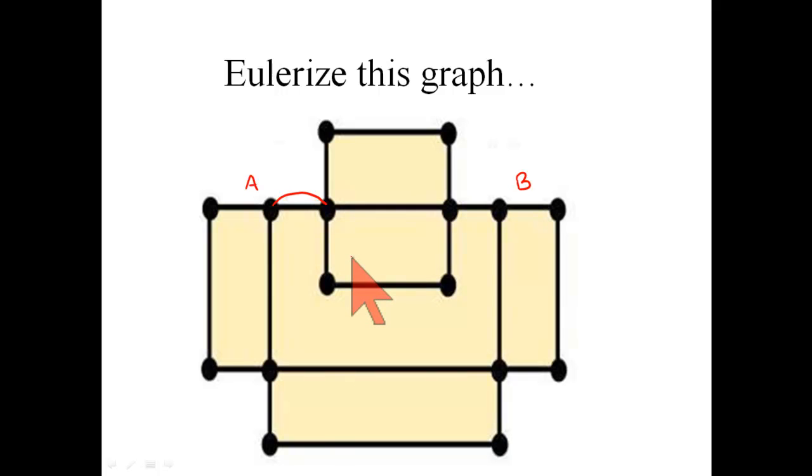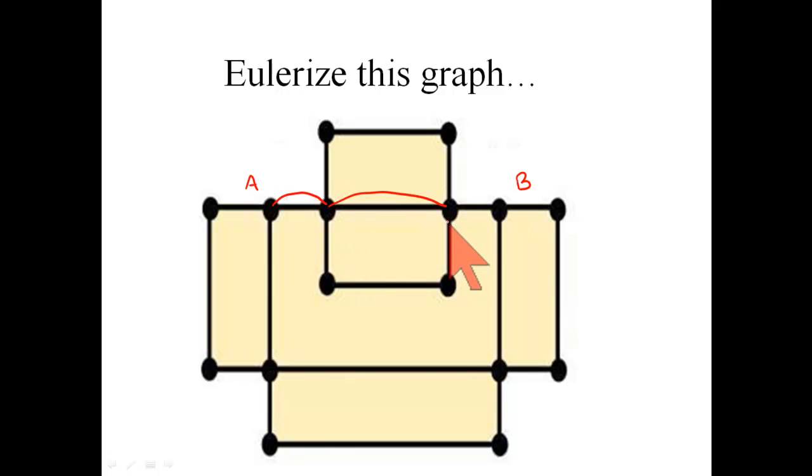But we've messed something else up, right? Now this vertex has valence 5. Before it had even valence, now it has odd valence. Okay, so now we need to add an edge coming into this vertex to make its valence even. Well, let's add this one. And now this has valence 6, so it's even.